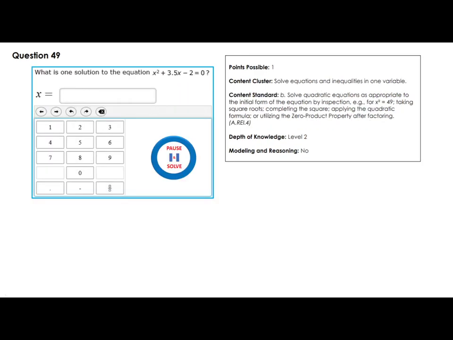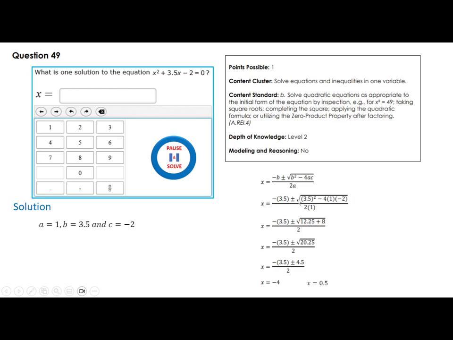What is the one solution of the equation? Okay, so let's put the equation here. A is 1, B is 3.5, and C is negative 2. So let's use the quadratic formula. x is negative b plus or minus the square root of b squared minus 4ac, all over 2a. Replace all these values, follow all these steps, and you find x is negative 4 or x is equal to 0.5. I recommend that you do it on your own and find these answers.